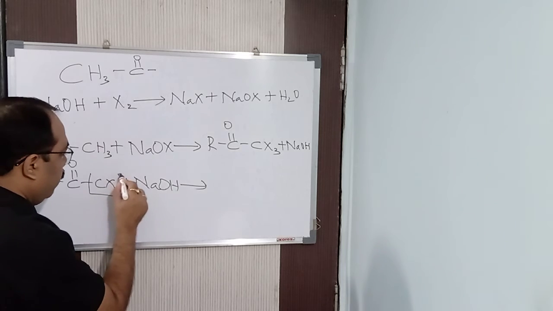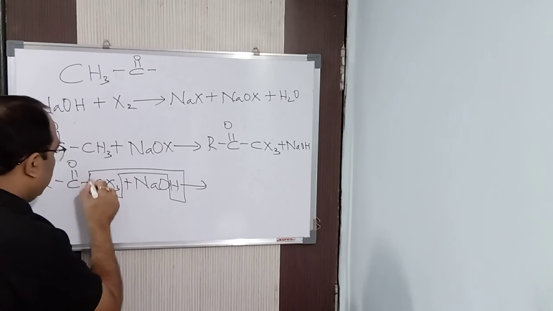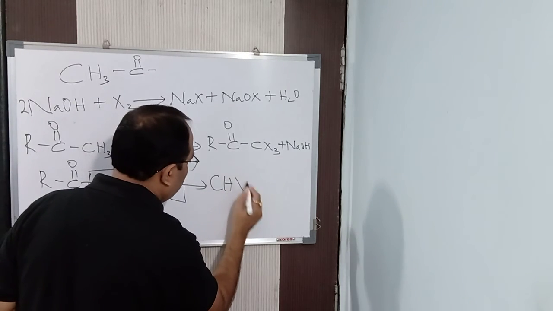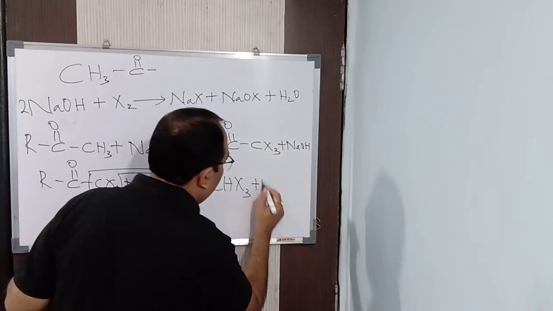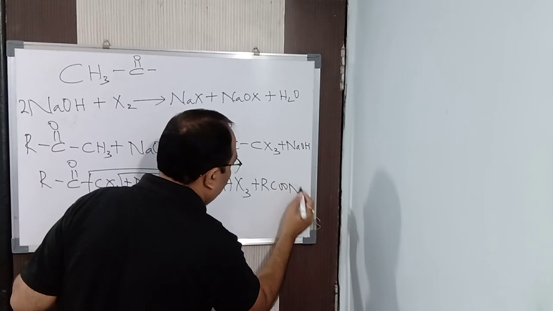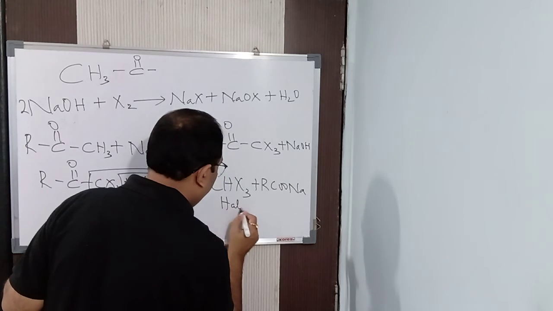It forms CHX3, which is the haloform, and you get the product RCOONa. This is your haloform.